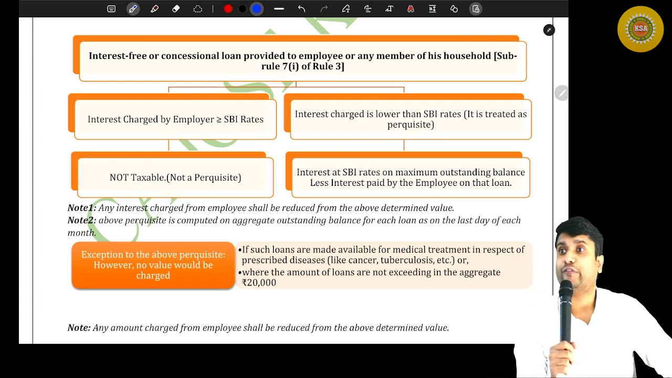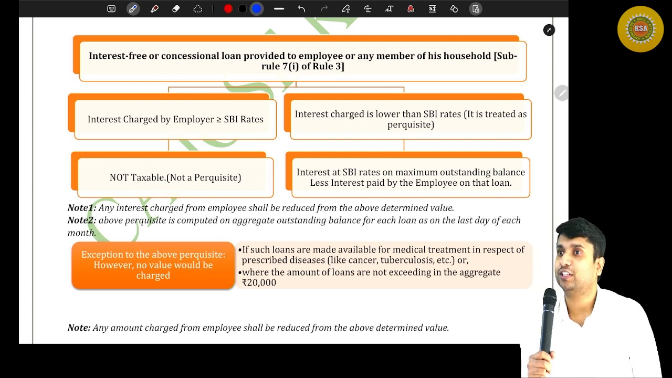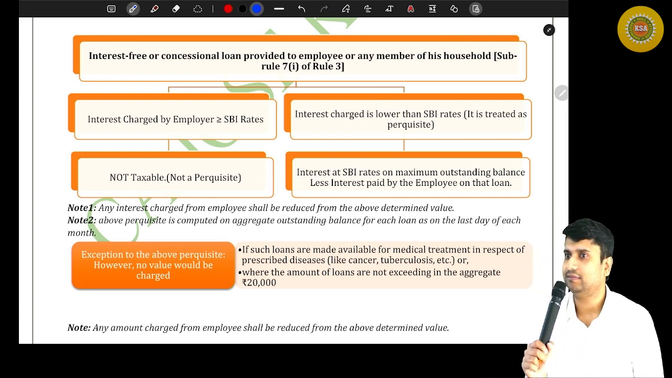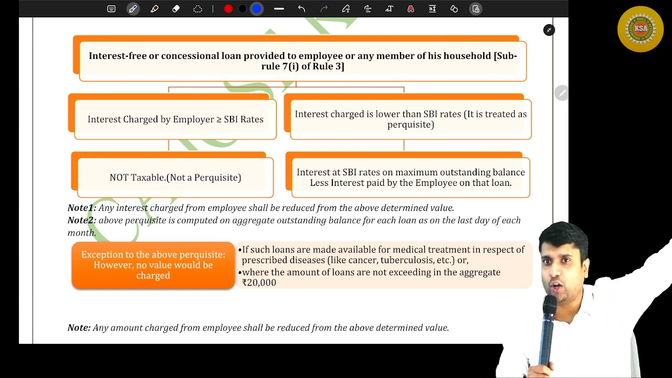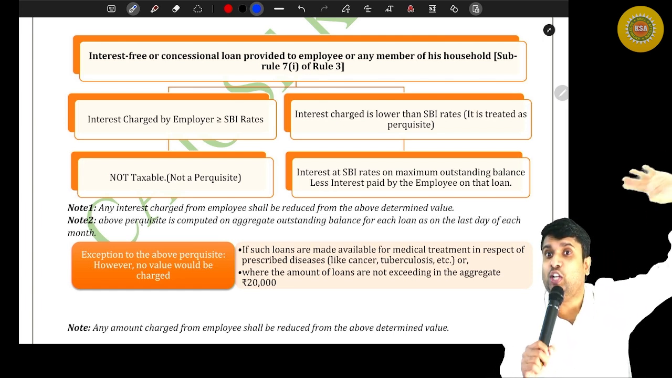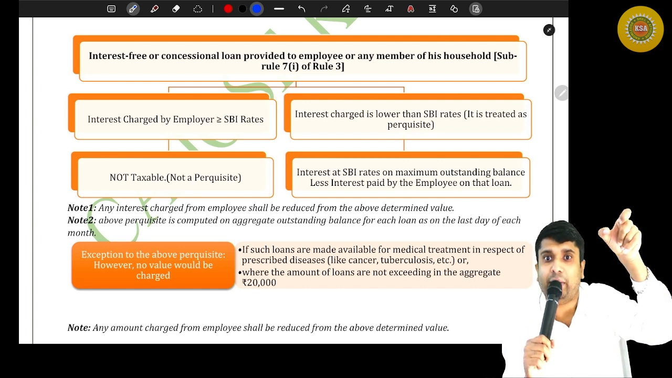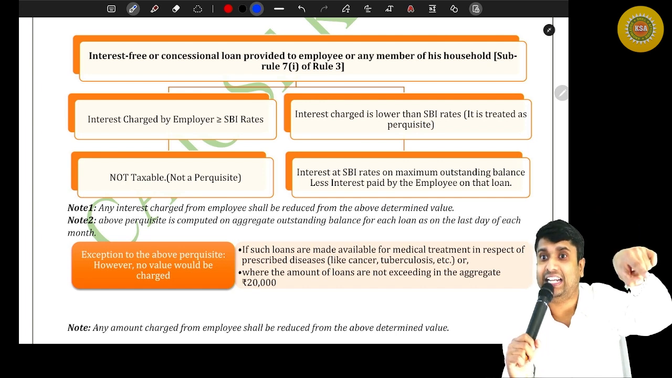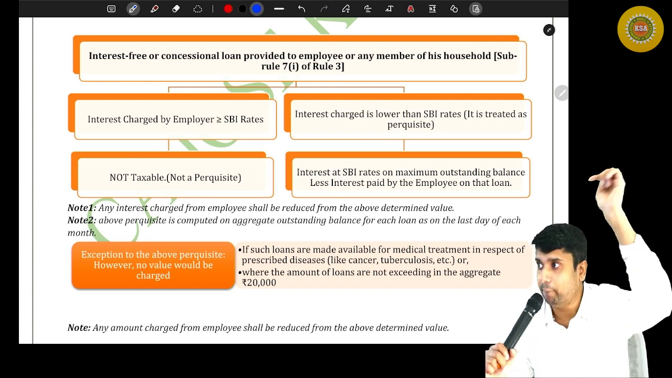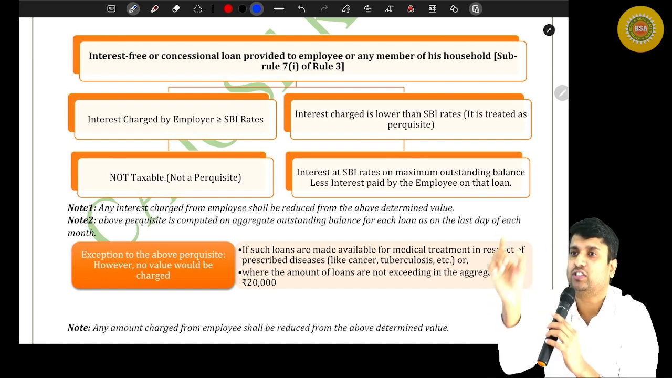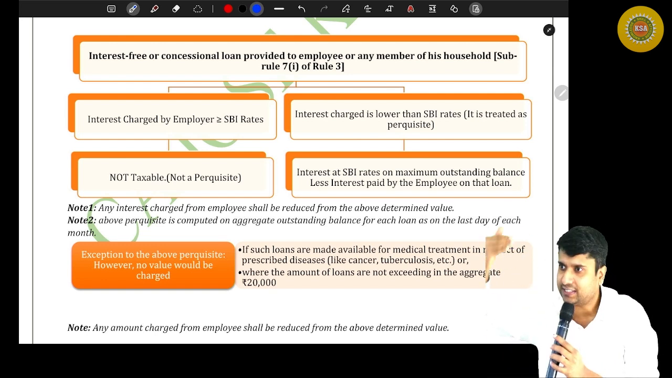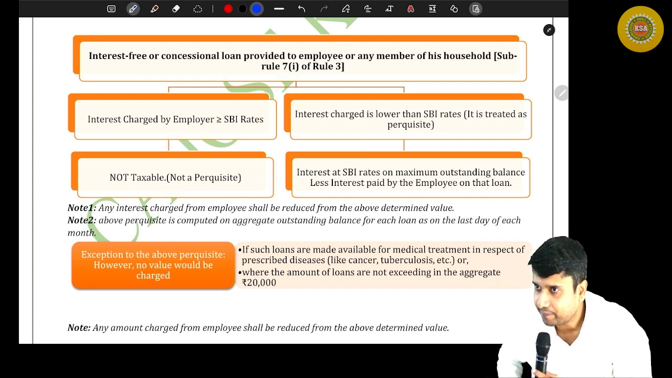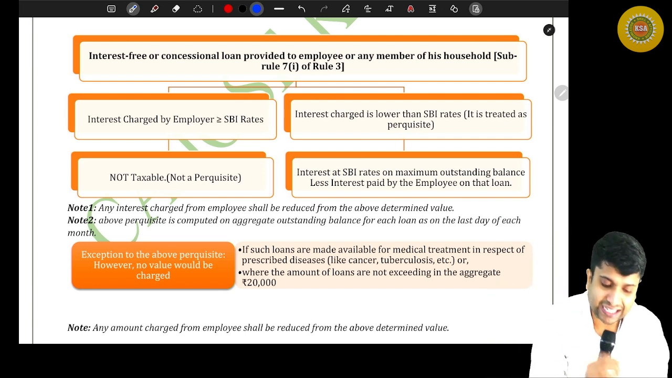I'm taking a loan from my employer and the employer is not charging anything. Am I getting any benefit? I'll repay that loan, but there is no interest. So I'm getting a benefit. I don't have to pay any interest for the loan given by my employer. That interest component shall be a taxable perquisite, and we are about to discuss how to value that interest component. Are you all listening?